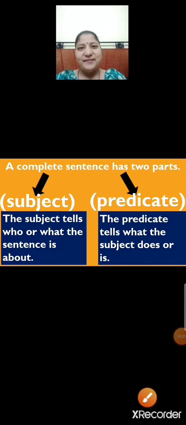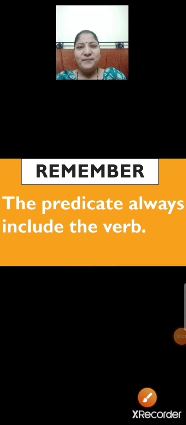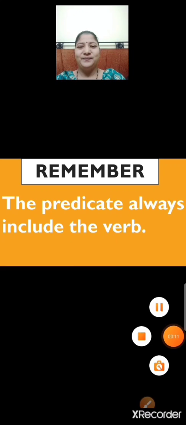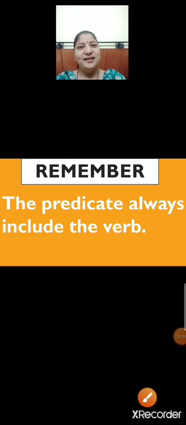The subject can be a noun, pronoun or proper noun. The predicate usually begins with the verb that includes the rest of the sentence. Remember children, the predicate always includes the verb. Let me repeat again. The predicate always includes the verb. Now children, let us learn about subject and predicate through examples.